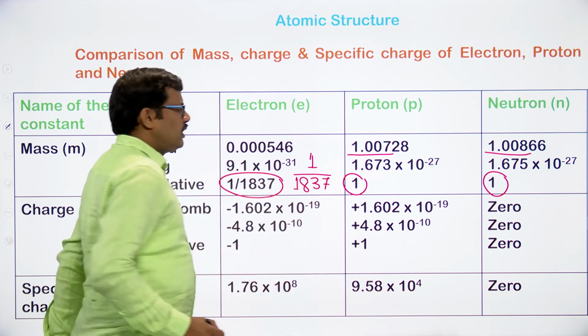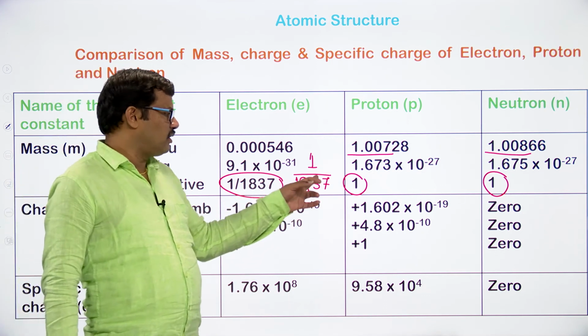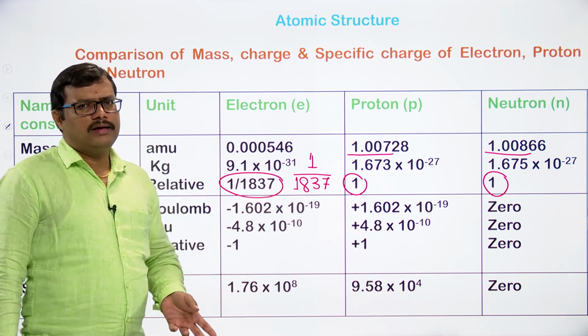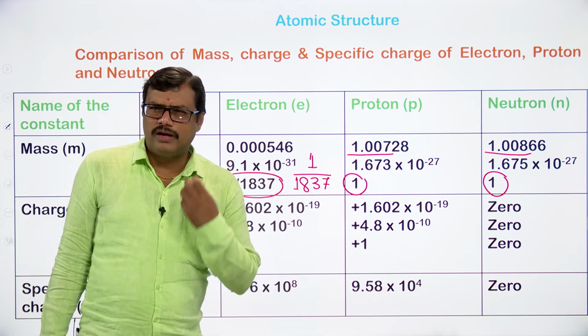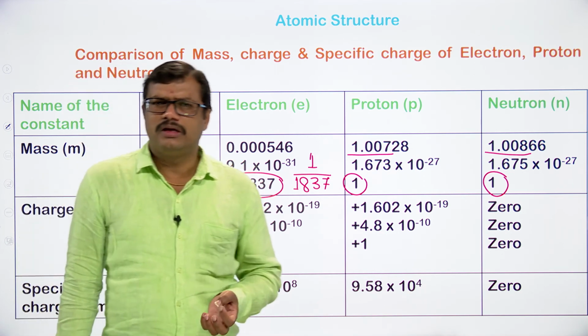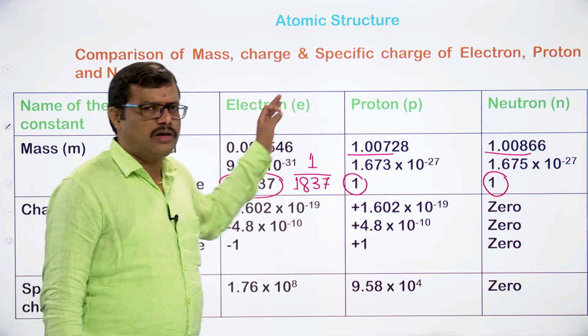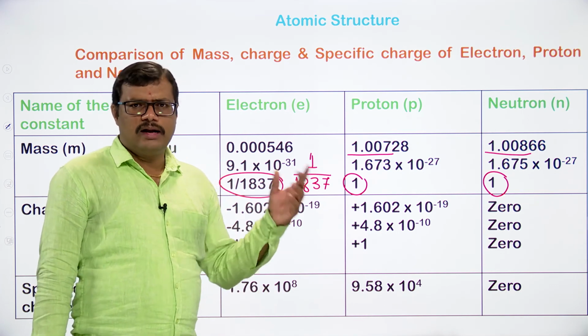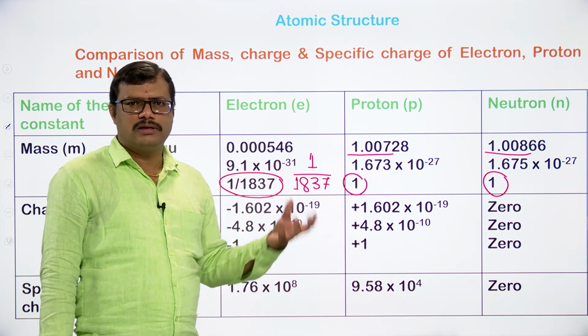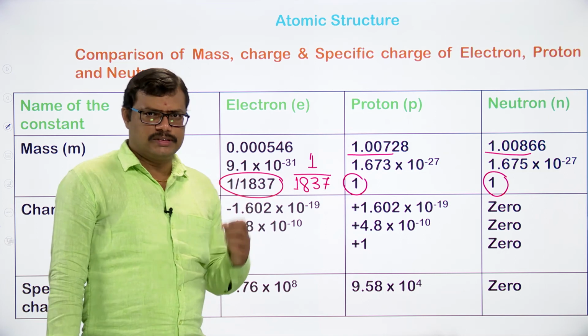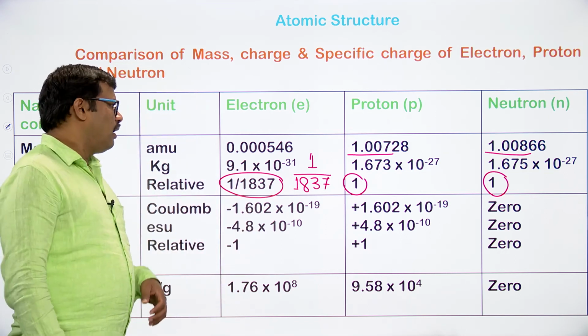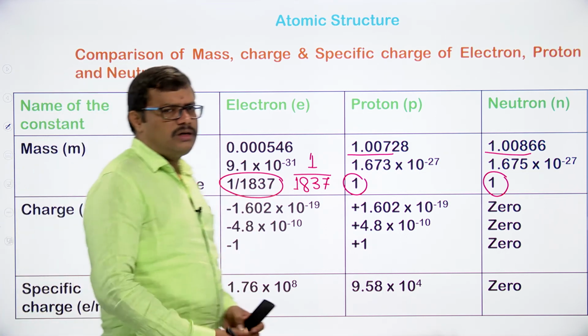If you calculate it, the value comes out very low. So generally the mass of electron we take as 0 for calculation purposes. And coming to the charge that is present on these particles.